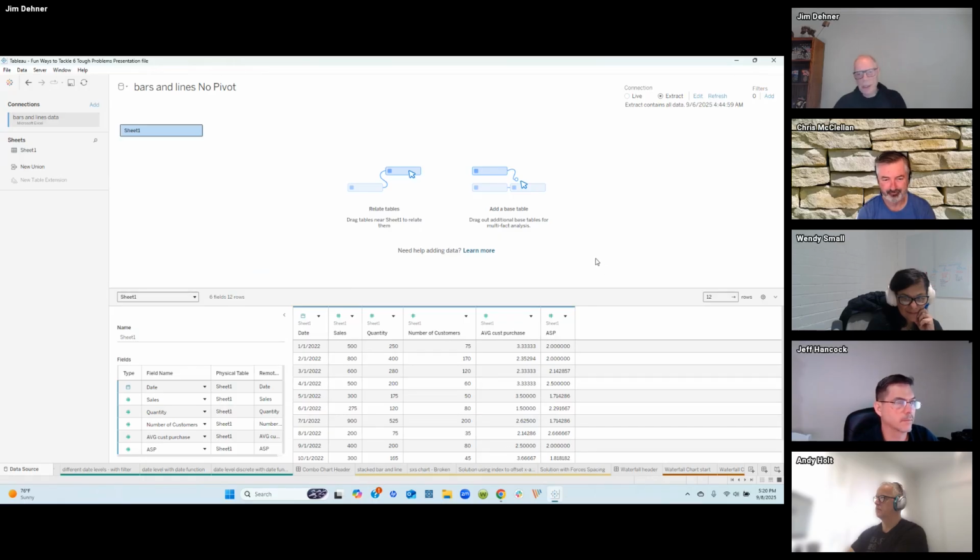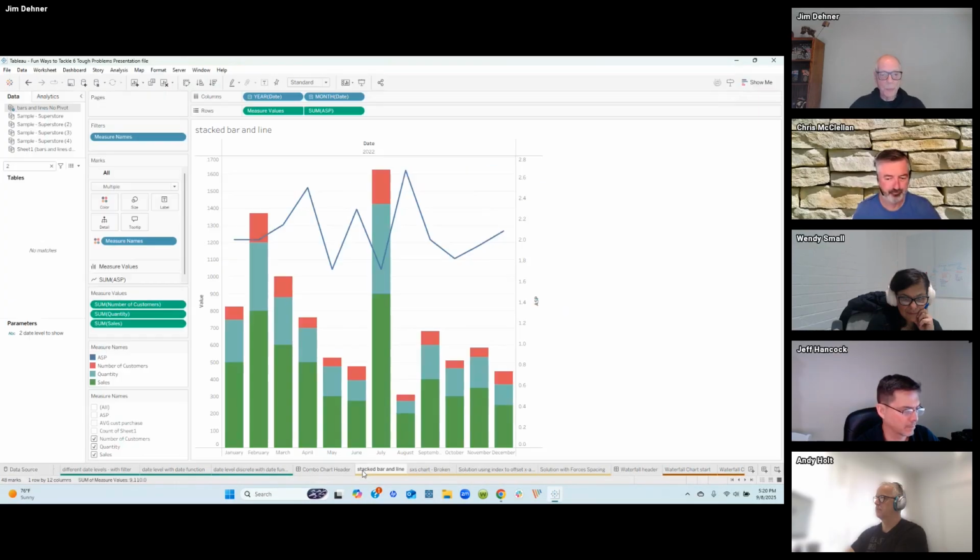And then I just calculated an average. Here's the average customer purchase and the average selling price. And those I want to see as lines on the chart. Now, if we're working with a stacked bar chart, not too difficult. I'm going to break this apart.